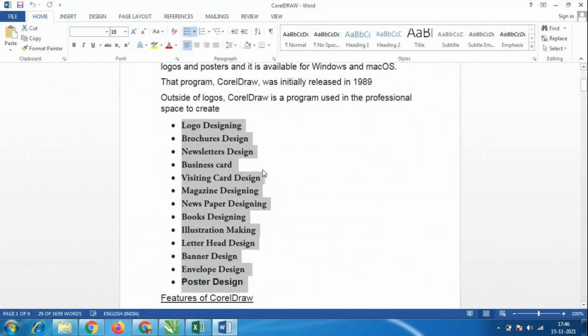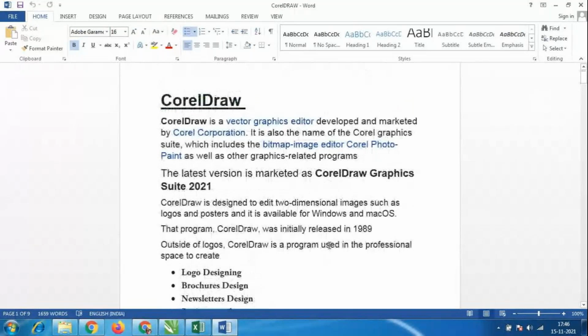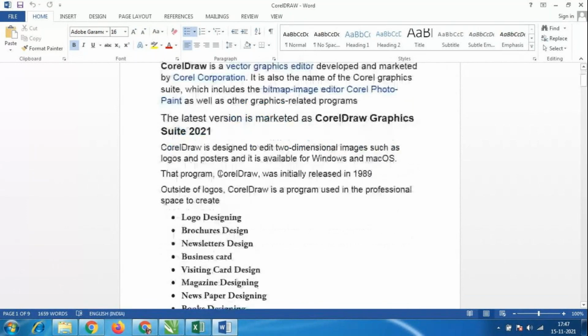So the designs we did not create in Photoshop and InDesign, those are the designs we are going to create here. We are not using the cutting options here. For cutting and cropping options, we have very good options in Photoshop. Any images we have to cut, we can use Photoshop software.